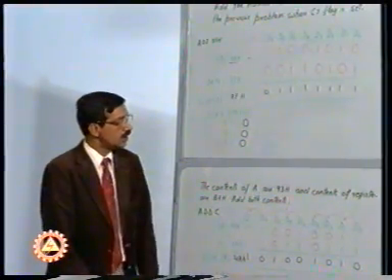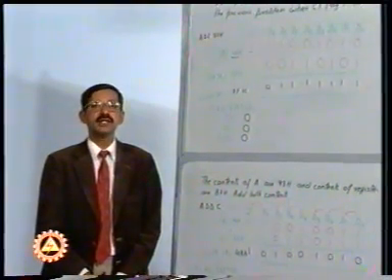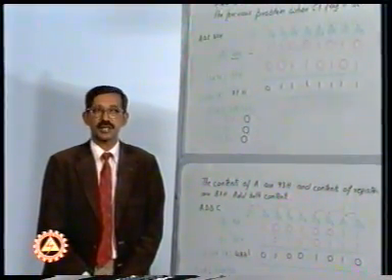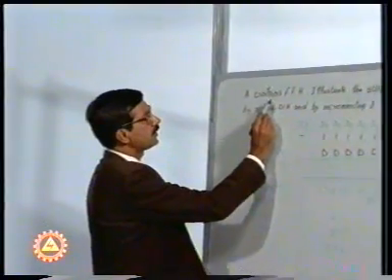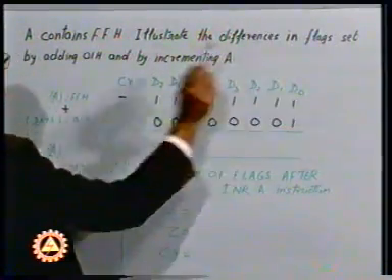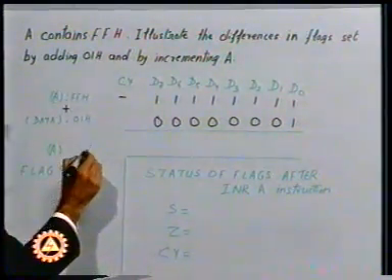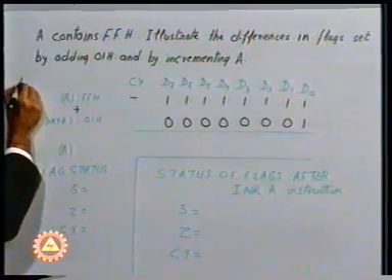At this stage we can go and see the problems which can be carried out using the increment and the subtraction instructions. From this example which we are going to tackle now, you will be able to appreciate the difference between the INR and the add instruction. The problem is that register A contains FFH. Illustrate the differences in flags set by adding 01H and by incrementing A. For this, if I take the instruction ADI 01H,